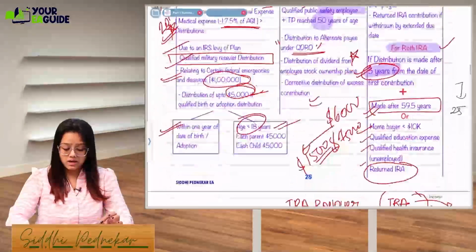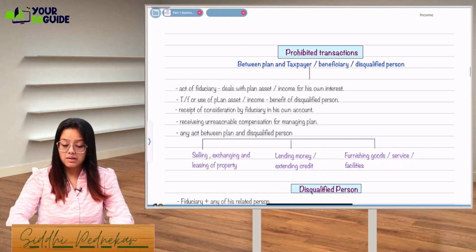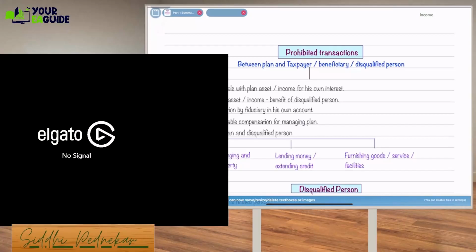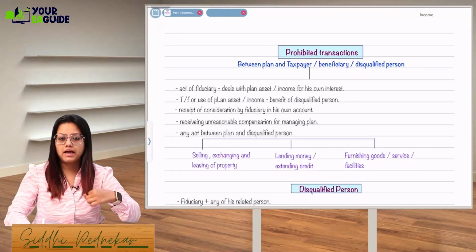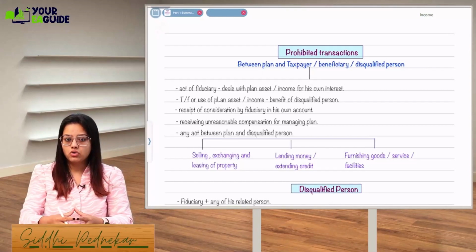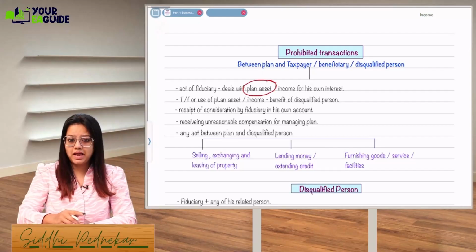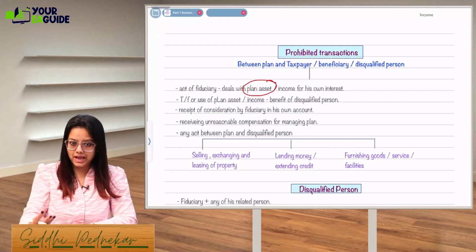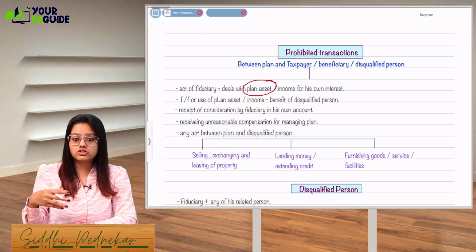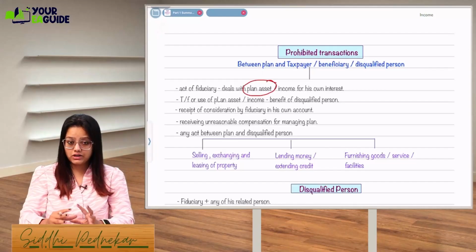Clear, guys? Now let's see some prohibited transactions between the plan and the taxpayer, the beneficiary, and a disqualified person. Between the plan means any person who is acting as a fiduciary of that plan will not deal with any plan asset. Plan asset means what? All your investments which you are making in the IRA account, that is your plan asset, including any earnings on that.